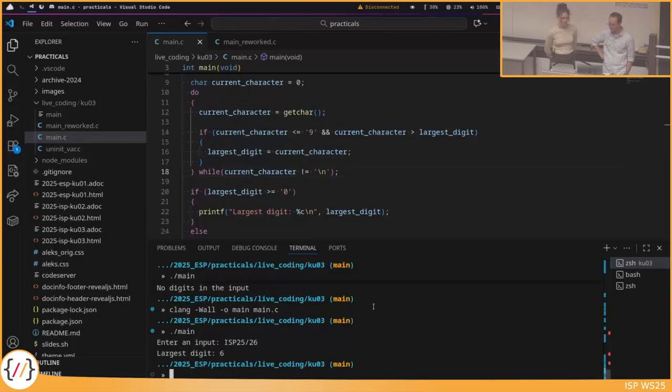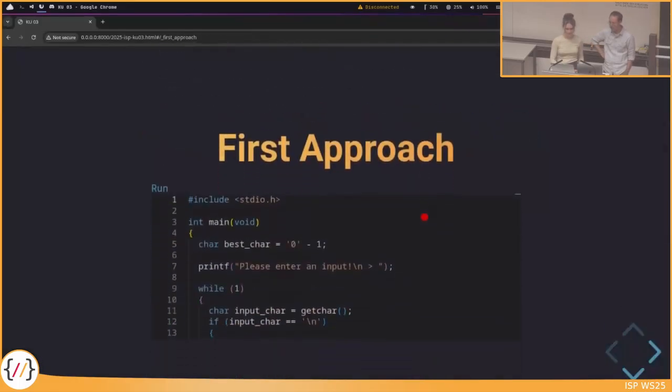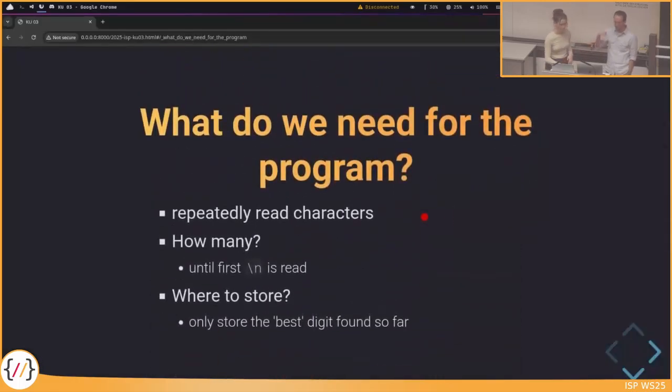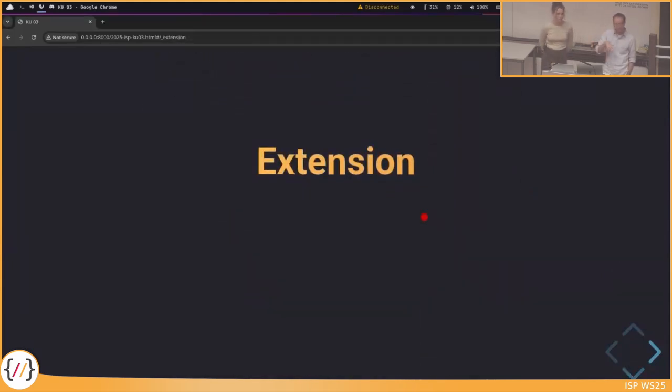Okay. Maybe we can even add a small extension to that now. Currently, we can only add one input, then we process the input, find the largest digit, and then we terminate the program. Maybe it would be interesting, can we also implement it in such a way that we enter something, we print the largest digit, and then the program asks us, do we want to enter another input?